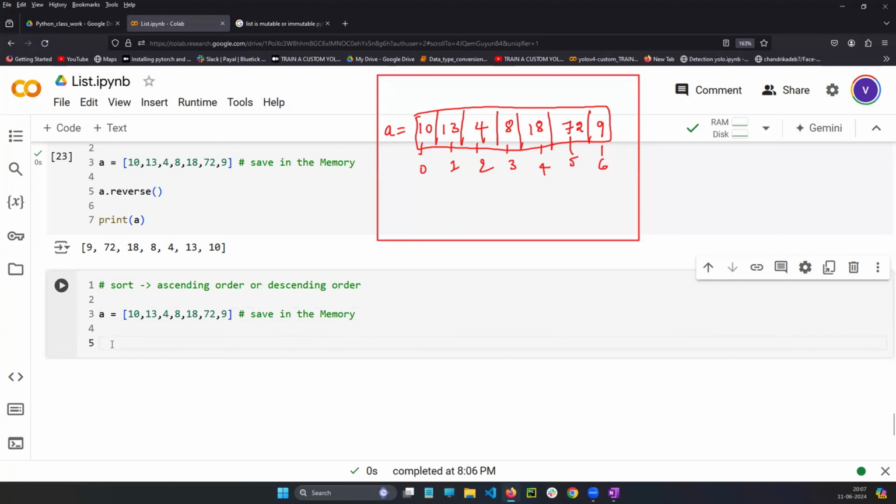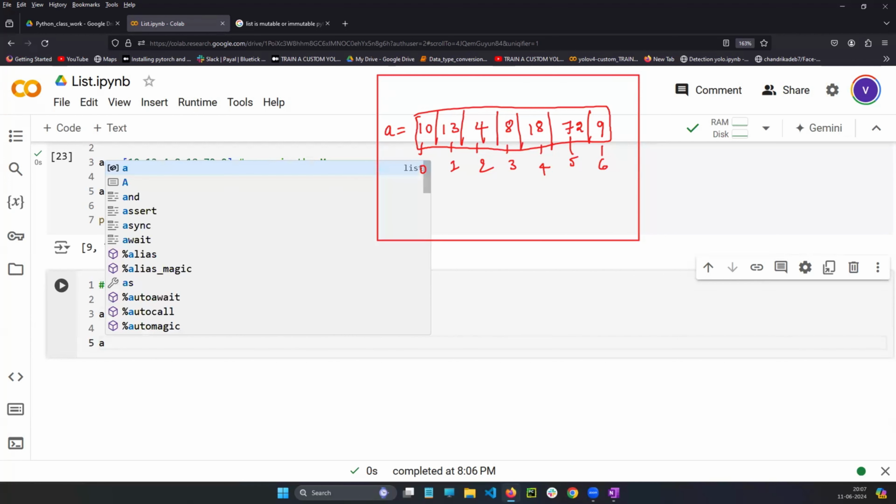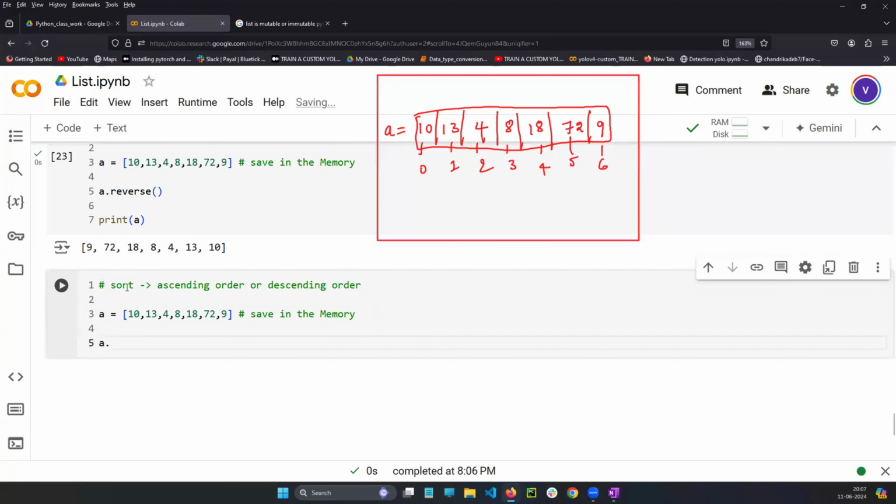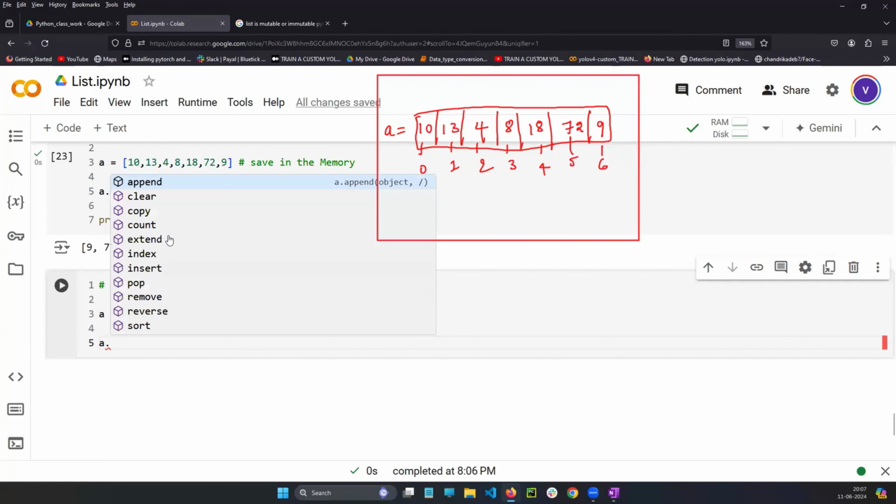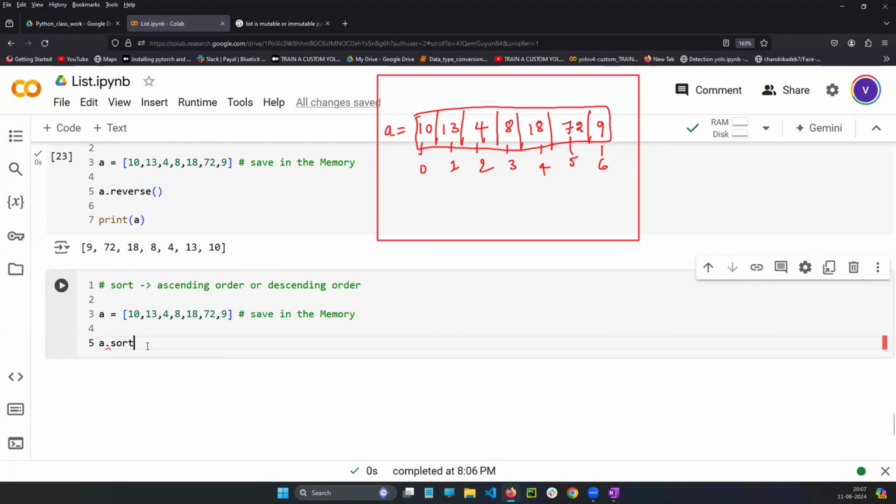Very simple, guys. A is a variable which is holding a list. If I keep a dot, the dot will show all the list functions because A is a list. I am going to apply this sort function. So here a lot of people will get confused how this will work, sir, exactly. Sort is one of the built-in functions in the list concept only. A is also a list only. So this list sort function will be applied on A.